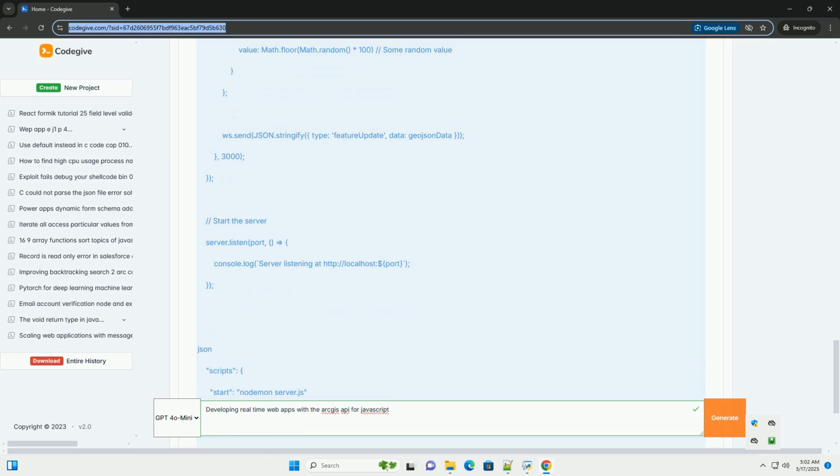The ArcGIS API for JavaScript provides tools to display and interact with geographic data. Combining it with real-time data streaming technologies enables you to build dynamic and responsive applications.